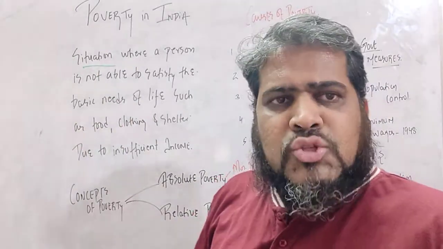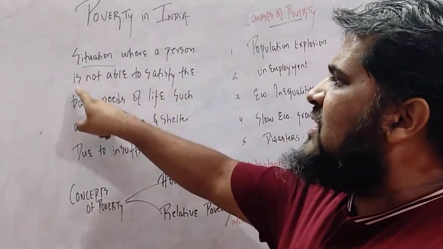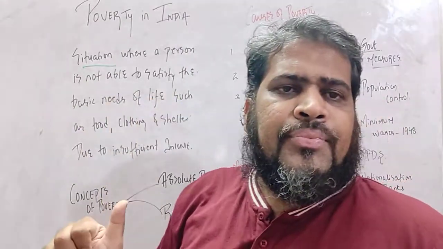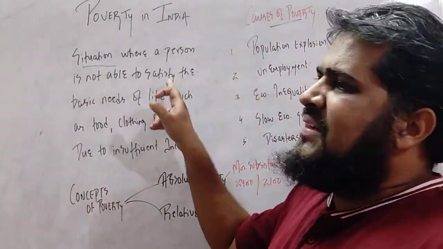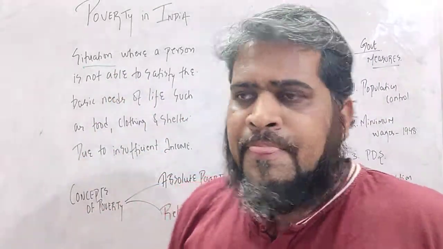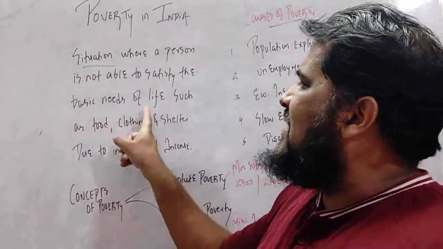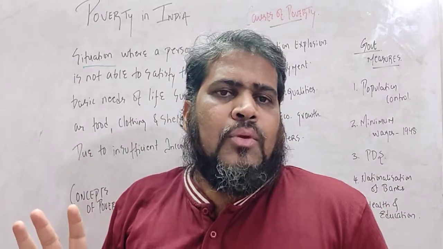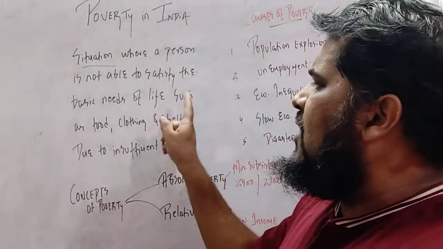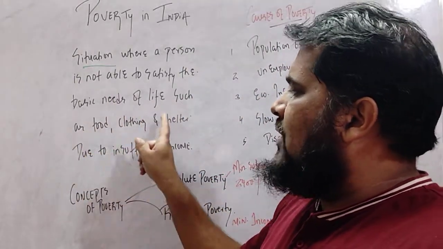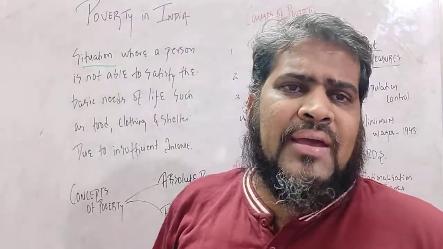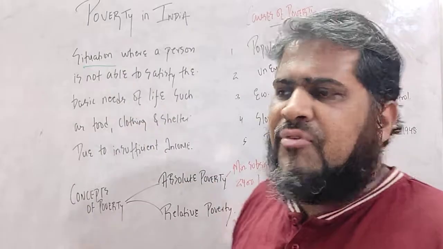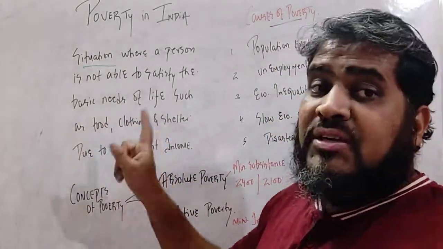Poverty is a situation where a person is not able to satisfy, matlab to fulfill, the basic needs of life. What are the three basic needs of life? Such as food, clothing and shelter. A person is not able to satisfy these three basic needs of life, that is food, clothing and shelter. Why?